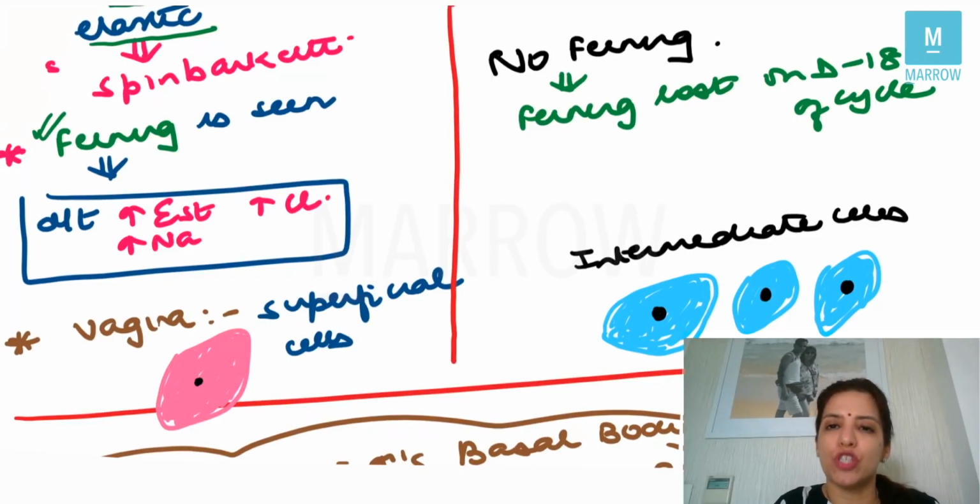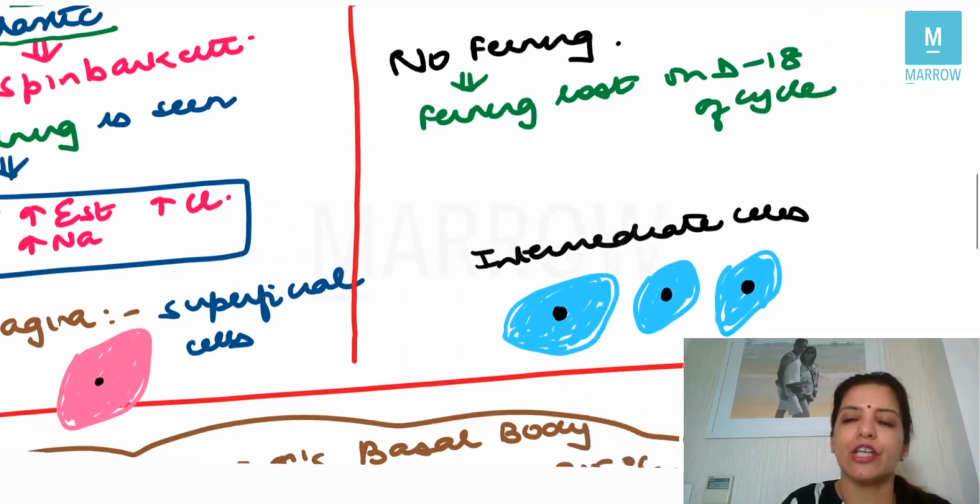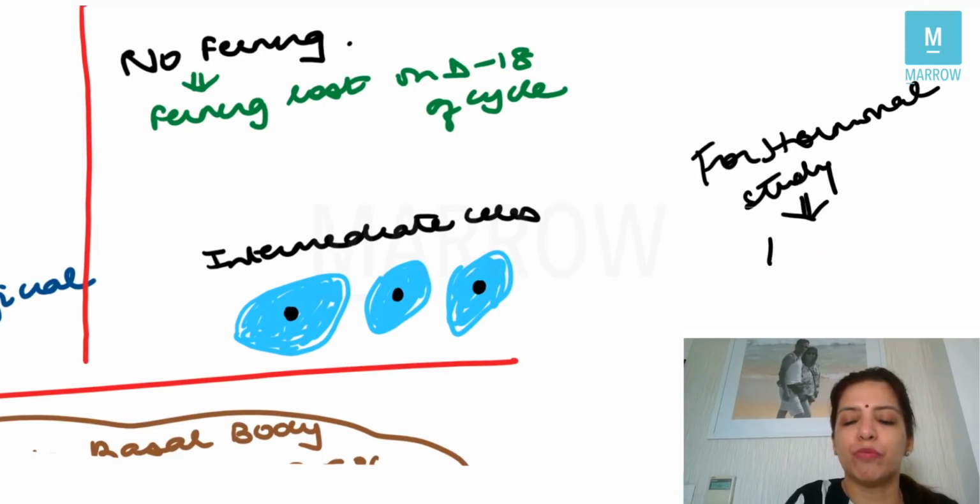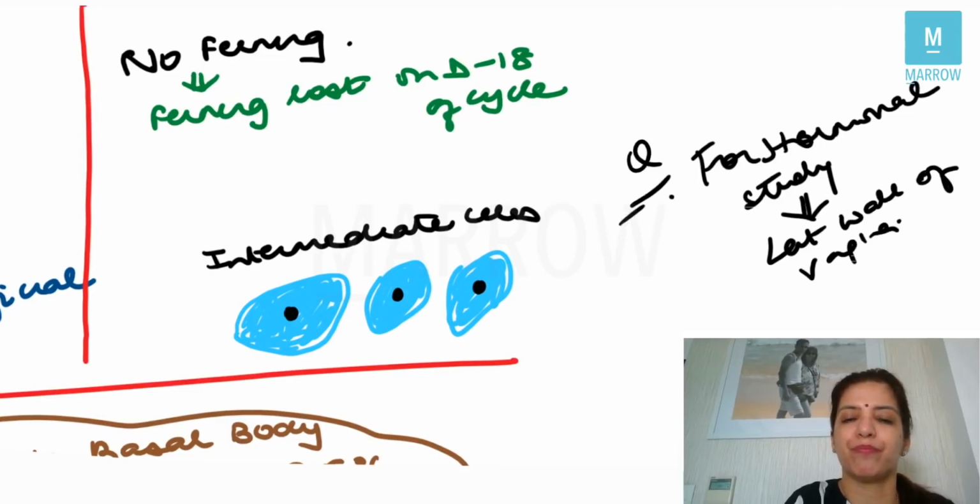So this means vaginal epithelium study can tell you which hormone is predominating in a female at that time. So the question which they ask you is, from where should you collect a sample from the vagina for hormonal study? For hormonal study, the sample should be collected from the lateral wall of the vagina. Right? Very, very important question.